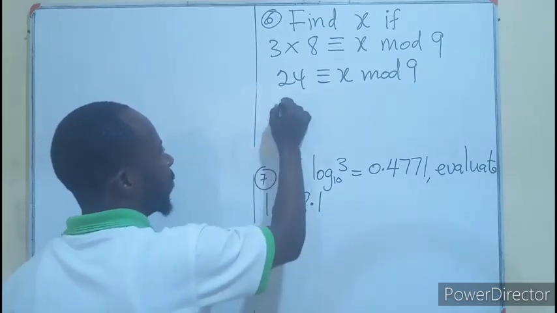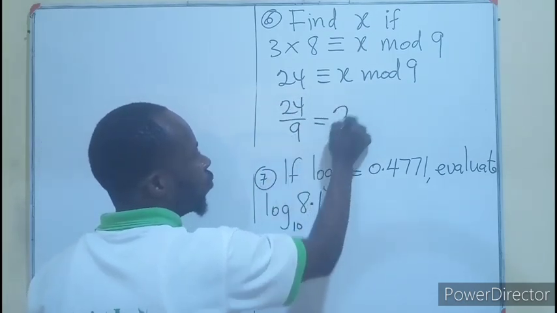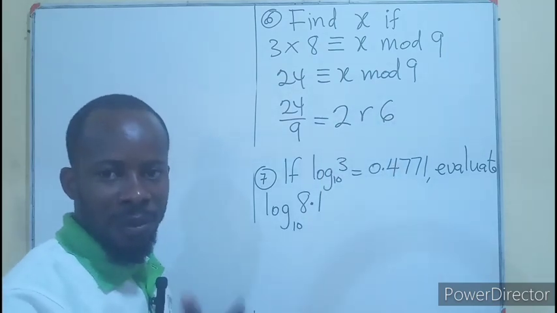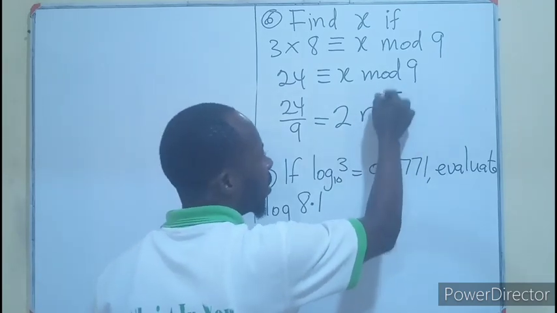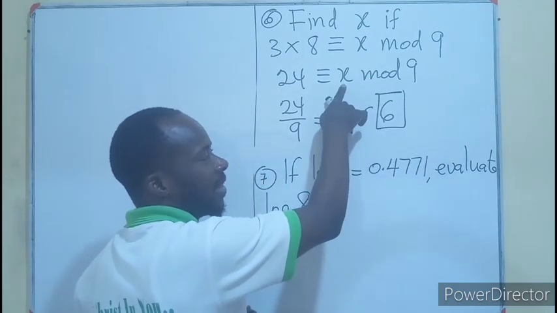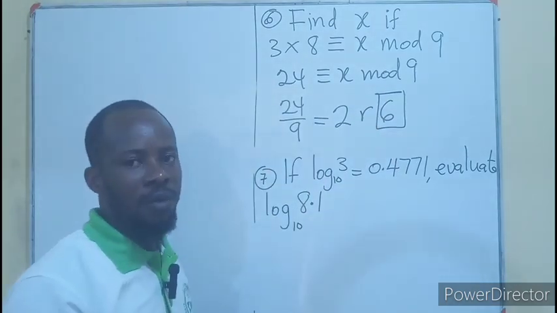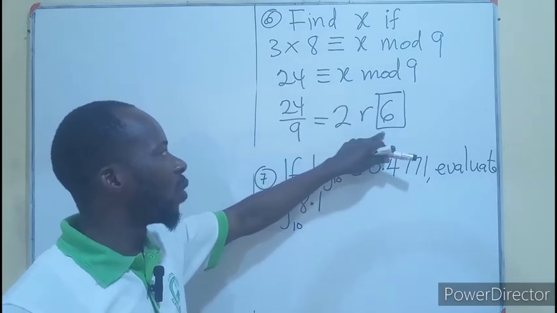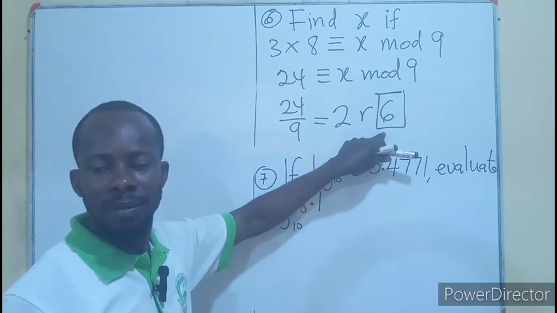So 24 divided by 9, I'll have 2 remainder 6. The remainder is what I am interested in, and that remainder is 6. So the value of x is 6, and on the possible answers, that will be C.